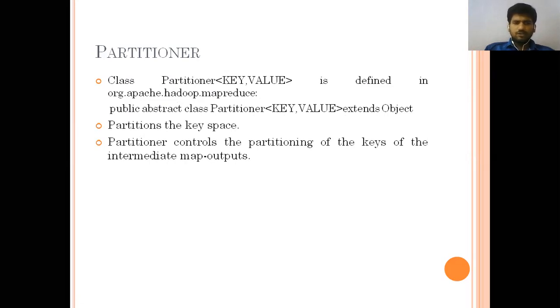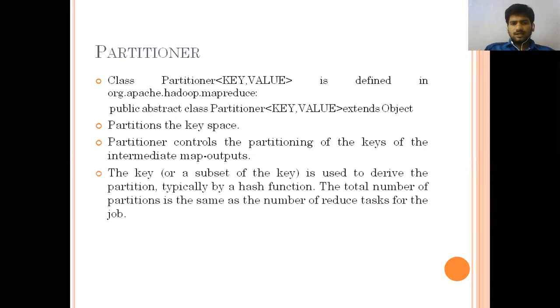So how are we going to do the partition? Once we get the mapper key values, how are we going to divide them? In the previous combiner, we saw that we have one part and another part, and how they are combined. That part will be taken care of by this partition. A subset of the key is used to derive the partition, typically by a hash function. I think you know what a hash function is. It was explained in the first unit also, how it is generated.